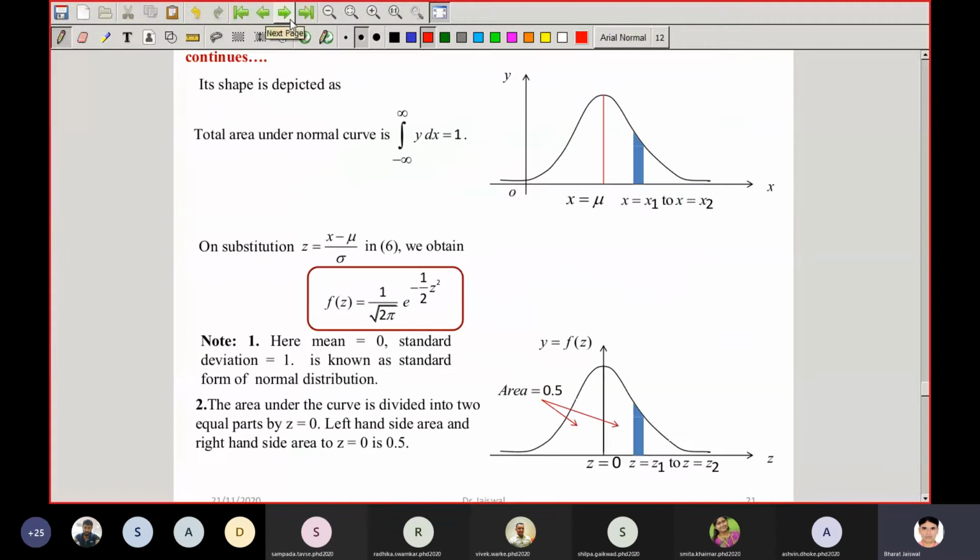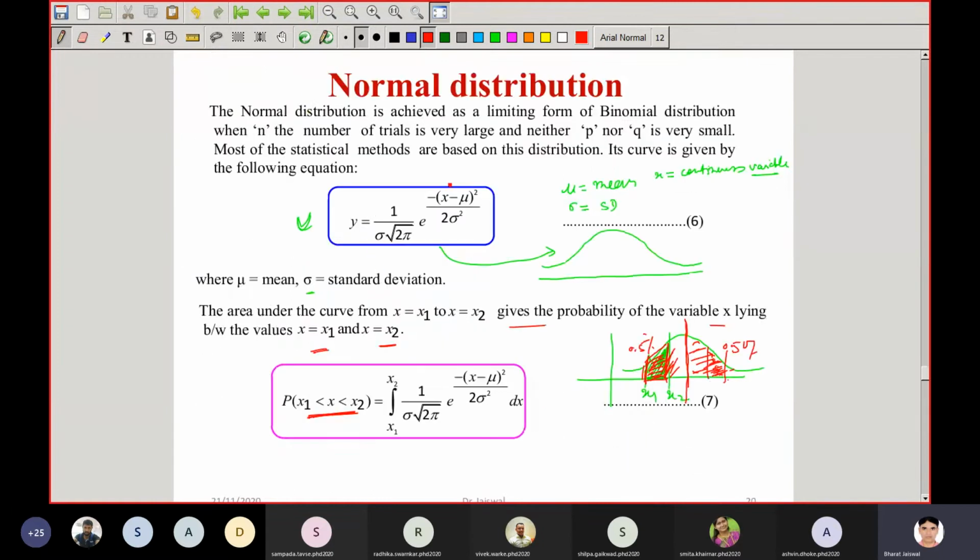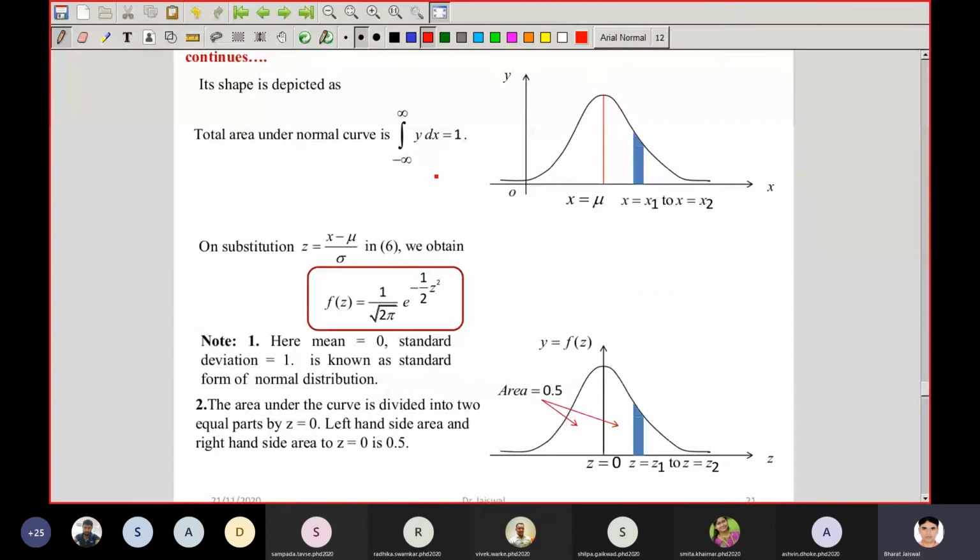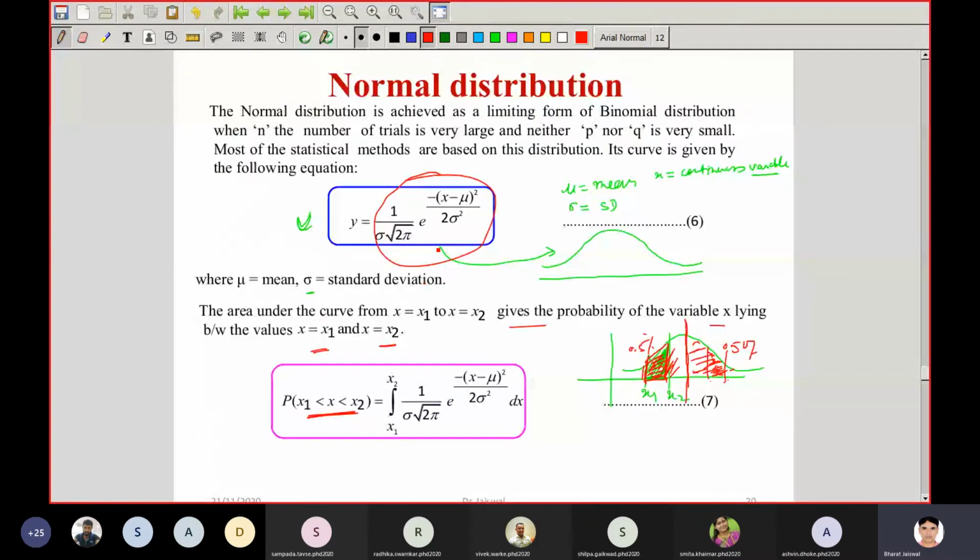The total area is always 1. If you integrate this whole thing between minus infinity and plus infinity, you will get the value 1, because this is the probability, and probability in total is always 1.